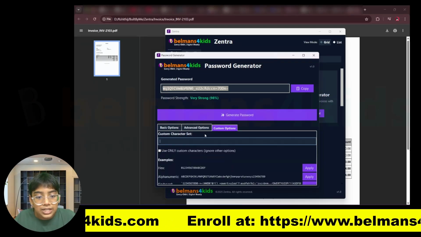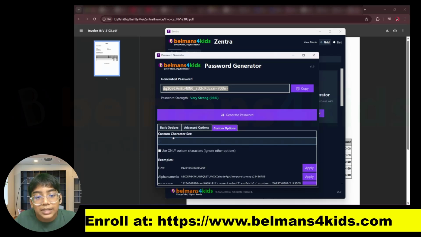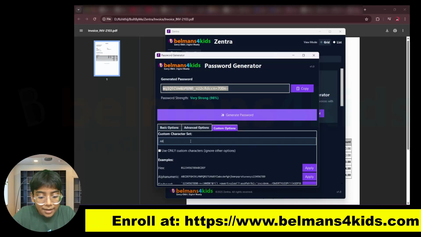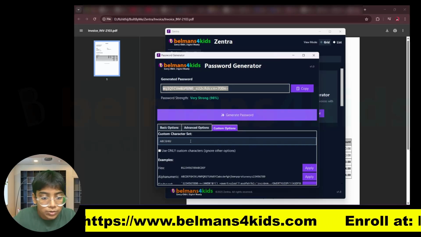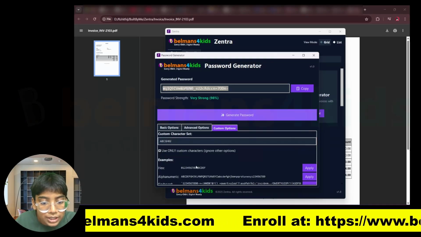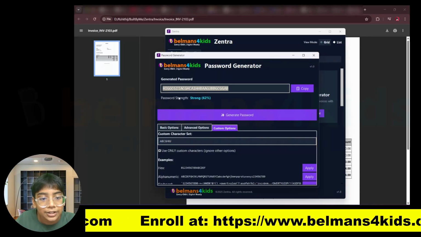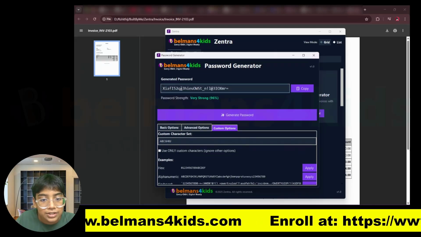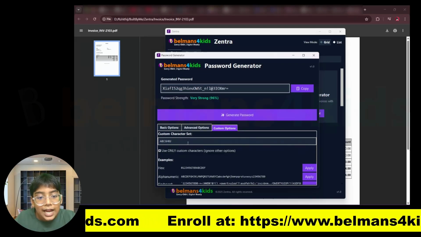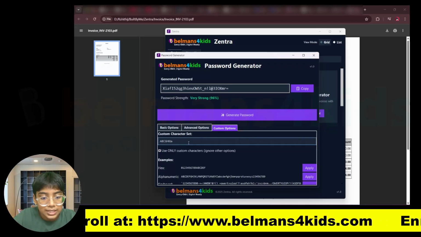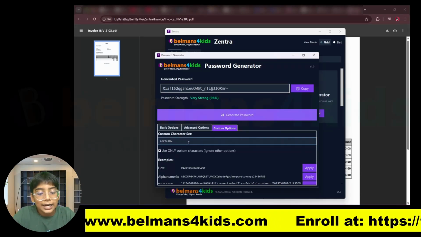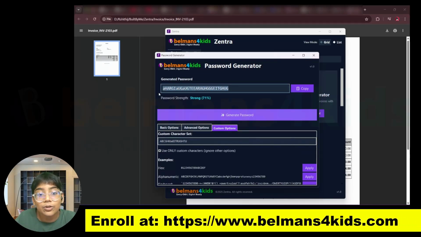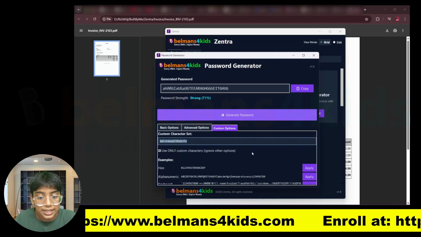The last tab is custom options, where you can create a custom character set for this to use. So let's say I want it to just use A, B, C, G, H, I, U, and you can press use only custom characters, ignore other options, and you can see it only used what I said. If I don't click on this, it will just use everything else. And I can even add more to the mix. So let's say small letter A, and let's just put some random ones. If I press generate password, you can see it only created a password using these letters over here.